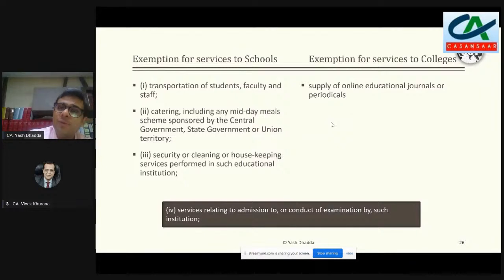Now, अभी तक हमने वो पढ़ा जहाँ पे एजुकेशन इंस्टीट्यूशन ने जो सर्विसेज दी है उसके बारे में. This is a slide regarding the services which has been provided to educational institution.